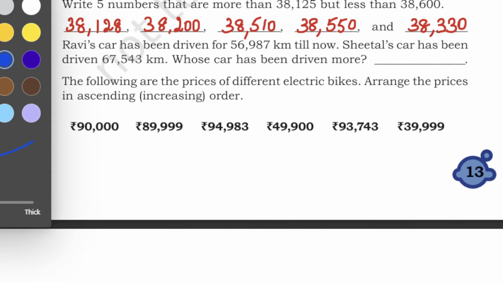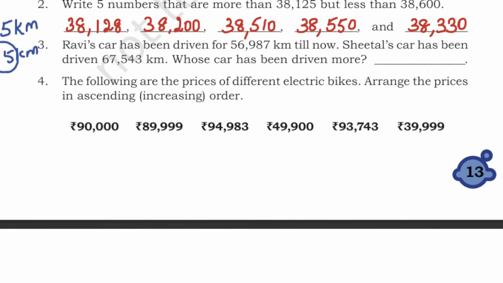Likewise, we have two kids here, Ravi and Sheetal. Ravi travelled almost 56,000. When you round up to the nearest 1,000, this will go to 57,000, and this is 67,000. Which is the greater number?